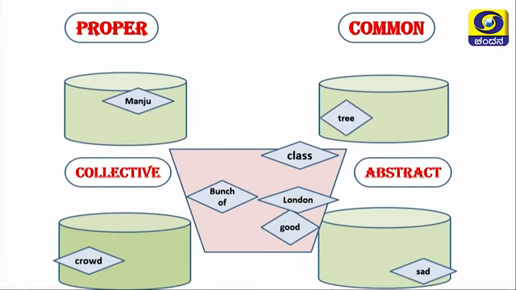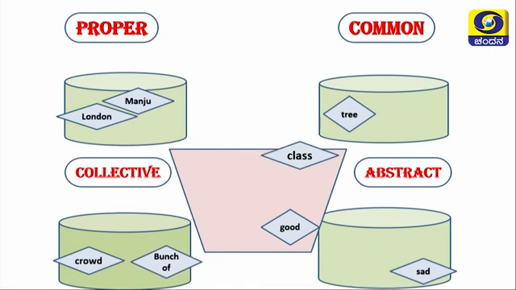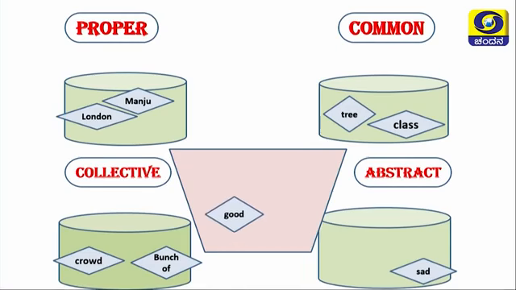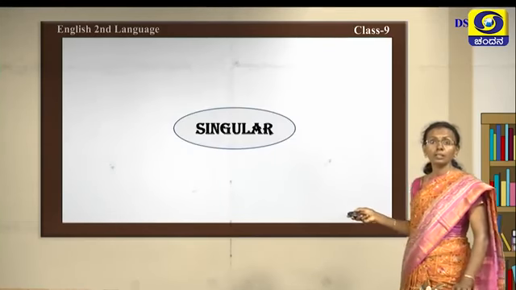And next one is tree. It is a common noun. And now London. London has gone to proper, because it is a specific city or town. And next we have taken bunch of. Where it has to go? It has to go to collective. And next is class. It will be going to common. Next, the last one is good. Okay, you understood? See how nicely you have matched. You understood? Now let's move on to noun numbers.